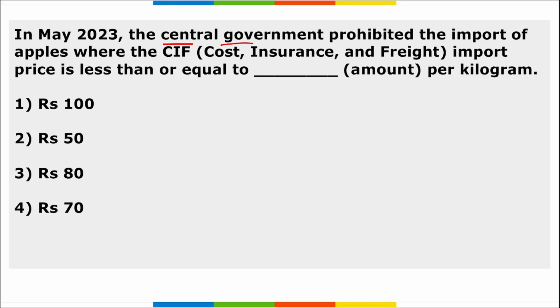Next, the central government prohibited the import of apples where the CIF, that is cost, insurance and freight import price, is less than or equal to 50 rupees per kilogram.